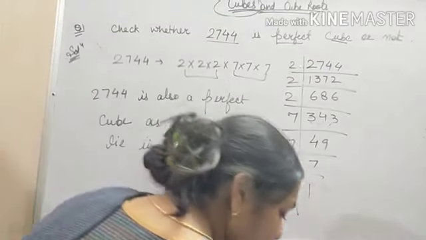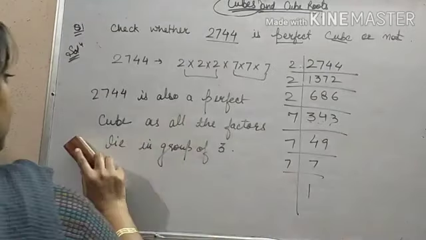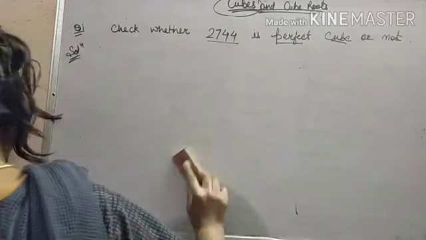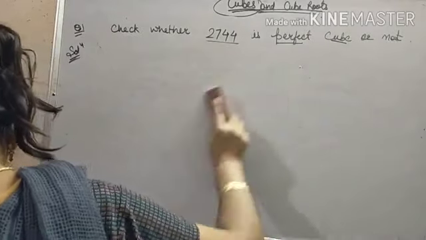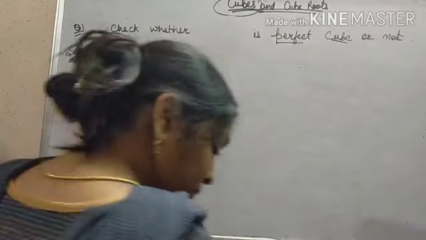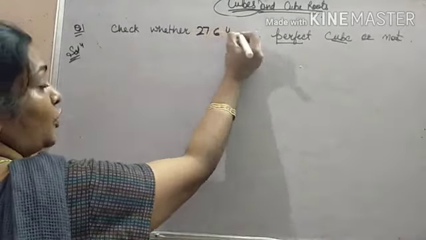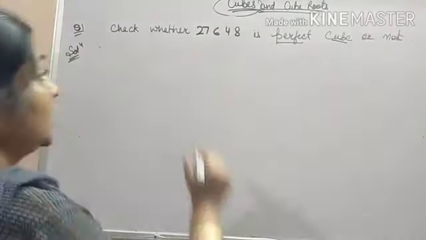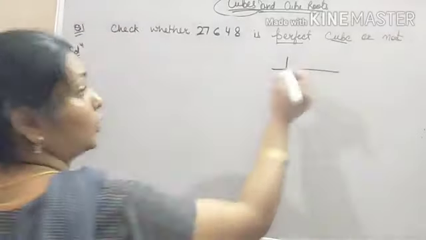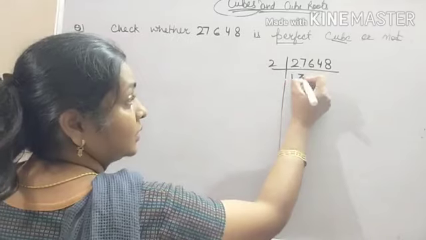Let us take one more example. Now we will check whether 27,648 is a perfect cube or not. Do the prime factorization.